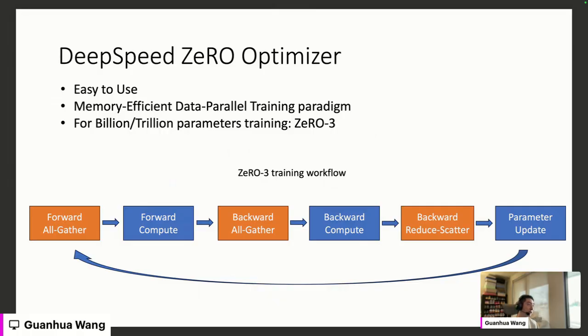And then after we generate the gradients, we do a backward reduce-scatter on the gradient values. And then we do a parameter update. This is the training workflow of one training iteration using ZeRO Stage 3.